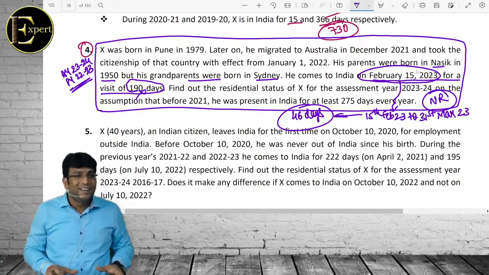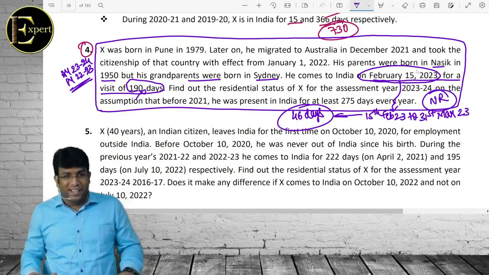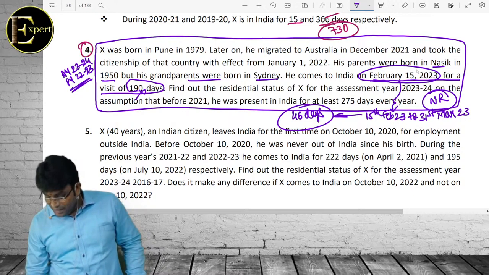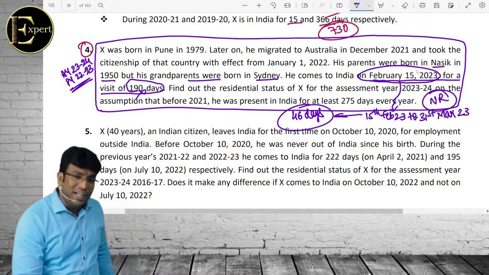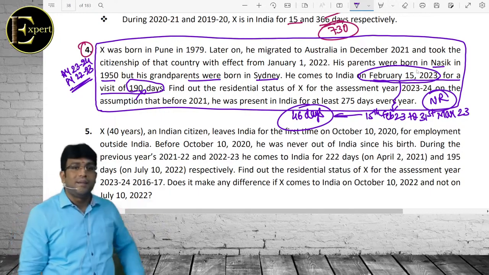अब समझ में आया ना यार? So 190, sir, I agree to your feelings. He came for 190 days, but did he come for 190 days during the previous year? Previous year में कितना दिन है वो? 46. तो basic satisfy करेगा क्या? Answer is what? Non-resident. Like this they play in the exam.